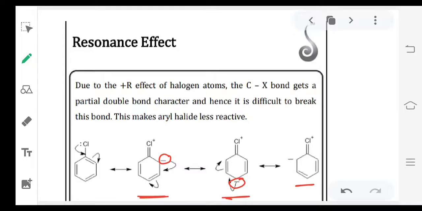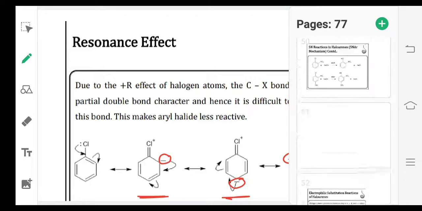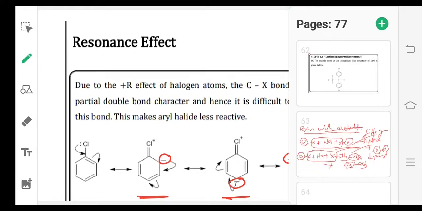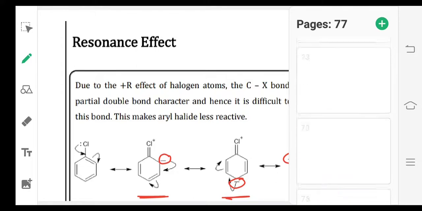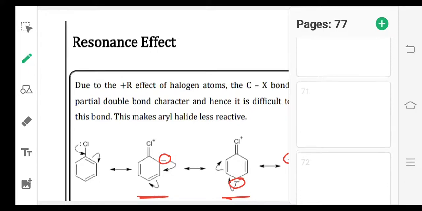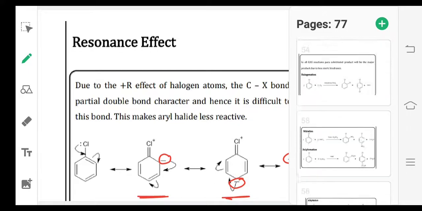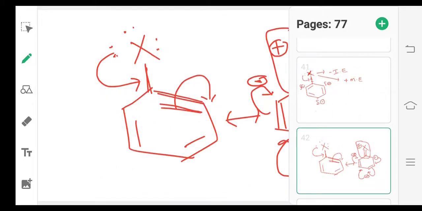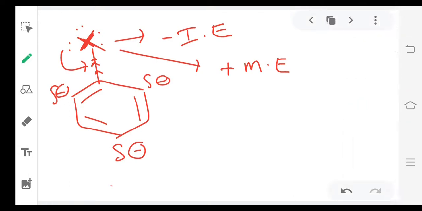Again in this structure, negative charge appeared at the ortho position. So negative charges appeared at ortho and para positions, not at the meta position. So I have written here: partial negative charges at ortho and para positions.